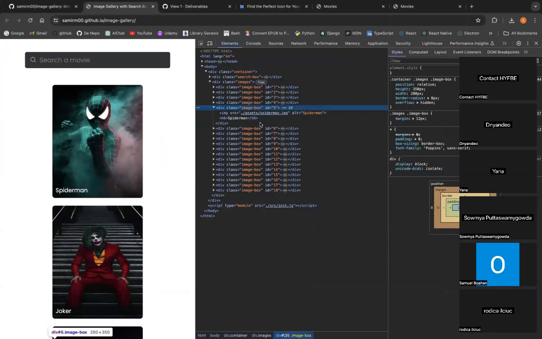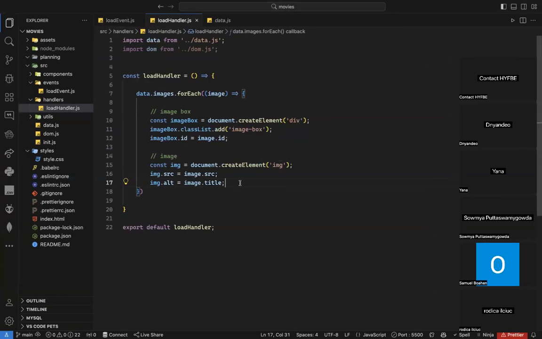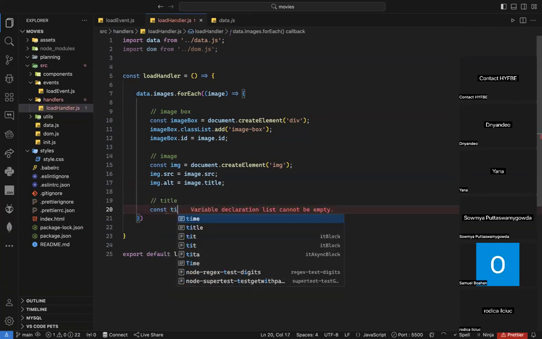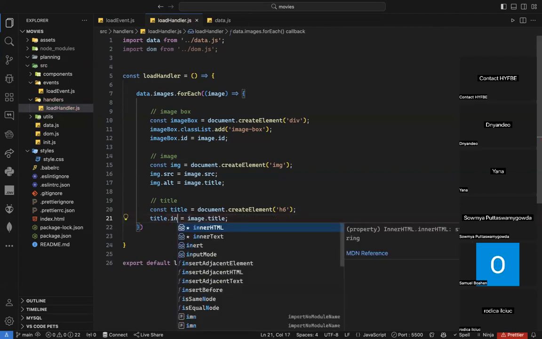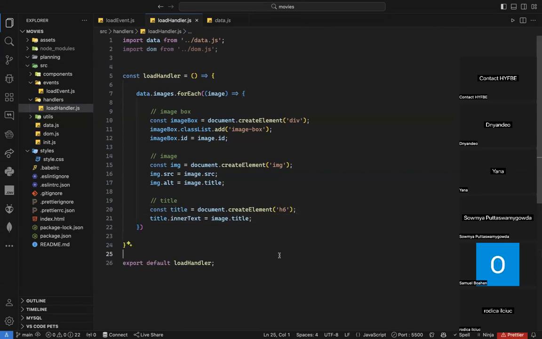And now I need to create an h6 for the title. So let's create the h6 for the title, as you can see. I can just say const title, it's equal to document dot createElement, and the element here will be h6. Voila. And now what do I need to do? I need to add the text inside the title, inside this h6. So I just say title dot innerText, like that. It's equal to image dot title.